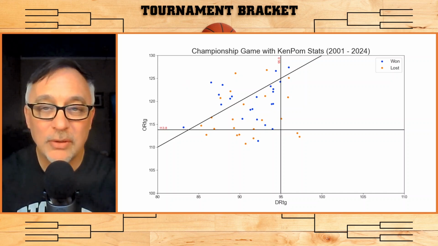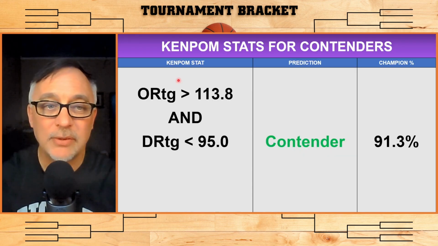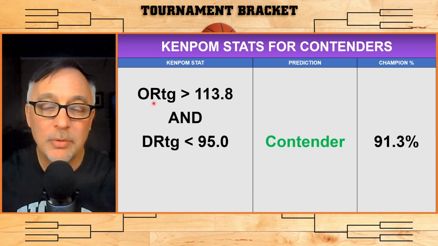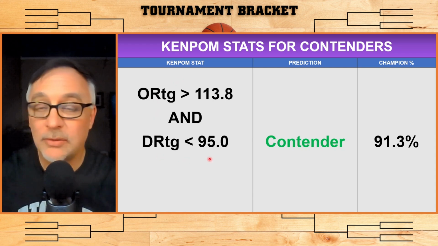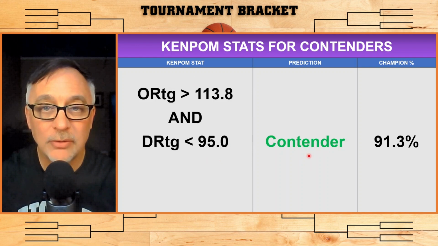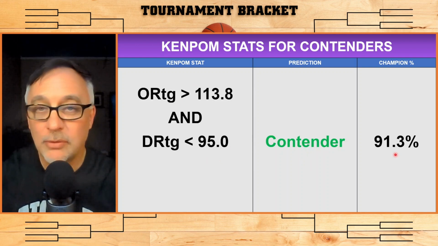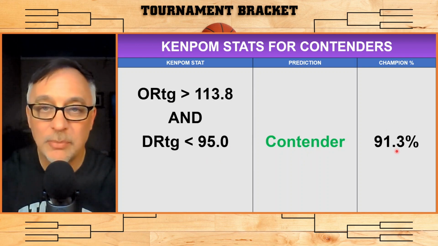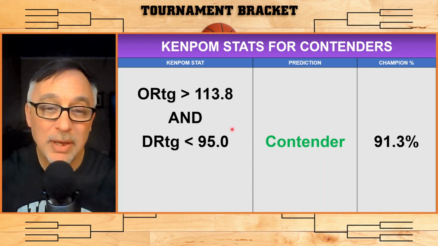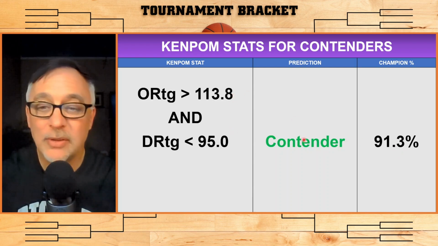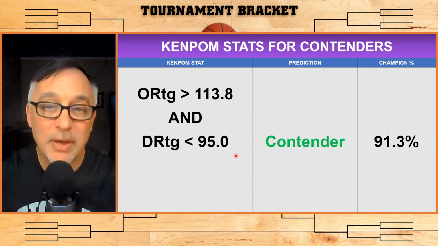So this gives us our conditions for our contenders. Here they are. If a team has an offensive rating above 113.8 and a defensive rating less than 95, both of these conditions must be true, then they're a contender for the national champion. So in fact, 21 of the last 23 champions, 91.3% of the champions, satisfied this condition. Now this 91.3% does not imply that if a team satisfies the conditions, they're going to be the champion. It just simply means that 91.3% of the champions satisfied this condition.